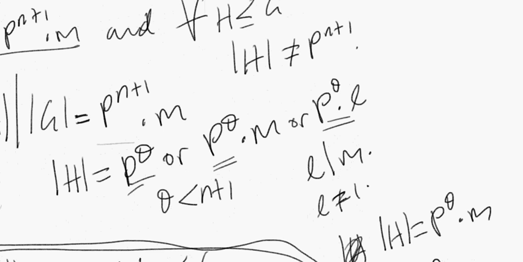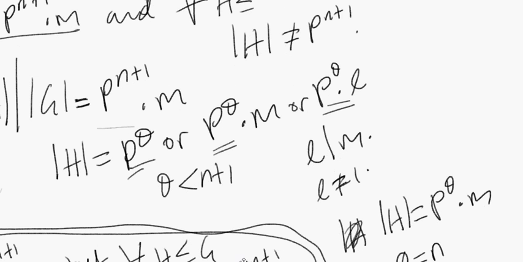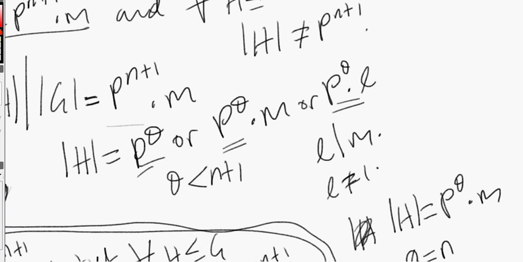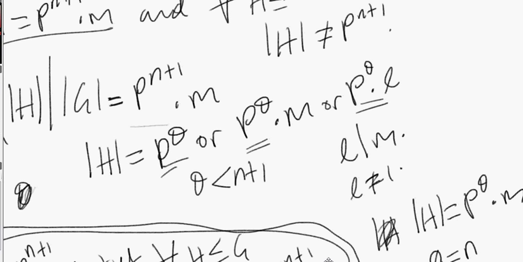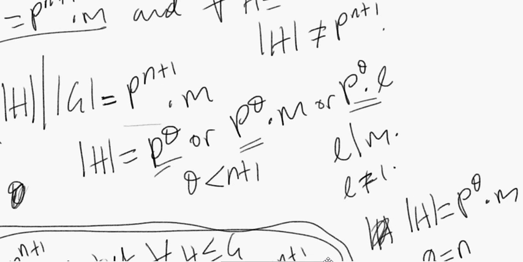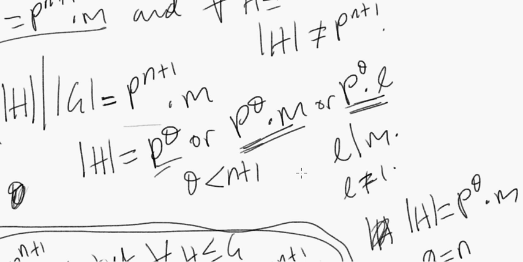So we're saying if the n plus 1 case is false, these are the potential values that the order of h can take. It could be p to the theta, it could be p to the theta times m, it could be p to the theta times some l, and we want to use this to somehow conclude that if we have a group of order p to the n times m, we never have a subgroup whose order actually equals p to the n.